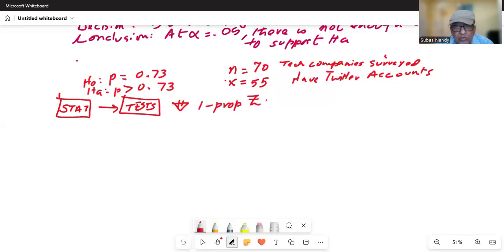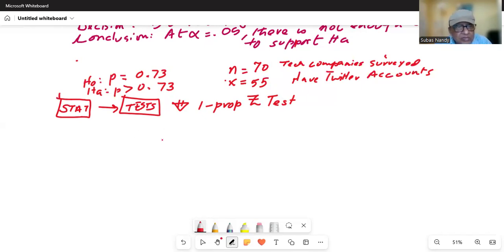Prop is short for proportion, z-test. So let's do that. We have stat, then highlight test on the top row, then scroll down to 1-PropZTest and hit enter. Okay.